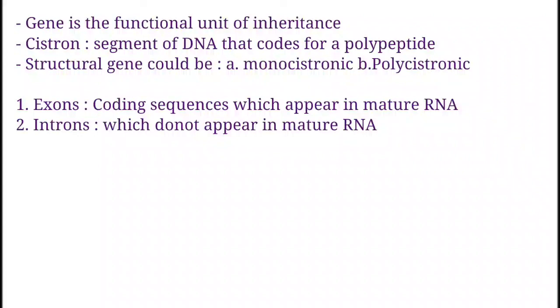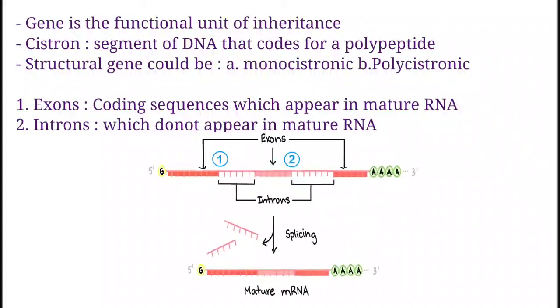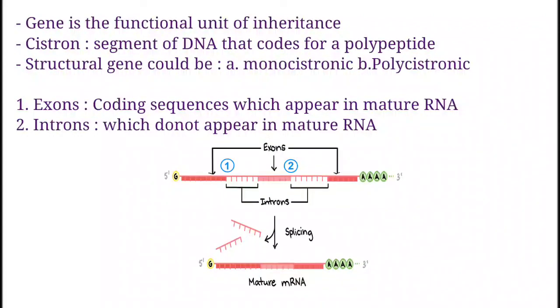Monocistronic is present mostly in eukaryotes, and polycistronic is present mostly in prokaryotes. The monocistronic structural genes in eukaryotes have two kinds of sequences: exons and introns. Exons are the coding or expressed sequences that appear in mature RNA, while introns do not appear in mature RNA.